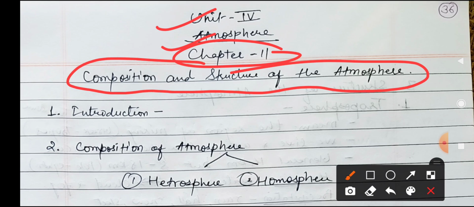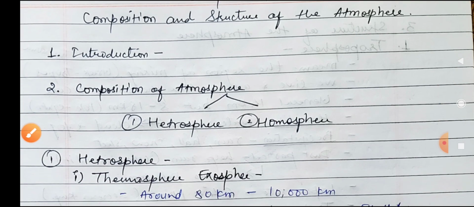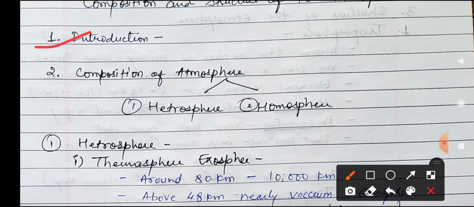Today I'm going to start this introduction part. What is this introduction? Atmosphere. We know that very well. The atmosphere means the envelope of the earth, the air which is surrounding the earth. Different gases are mixed in it, and it is colorless, tasteless, and odorless. Different types of gases are mixed together and form a blanket. This is called the atmosphere. From childhood we have been talking about it.